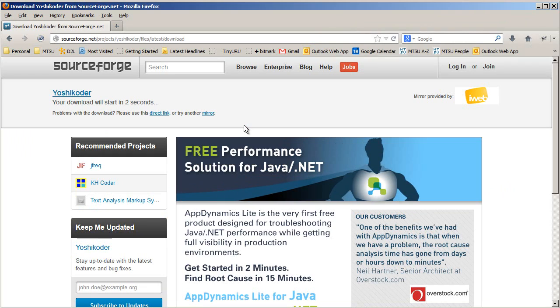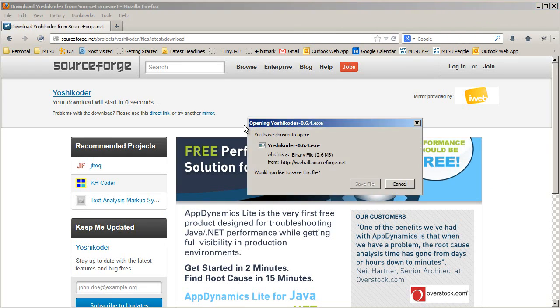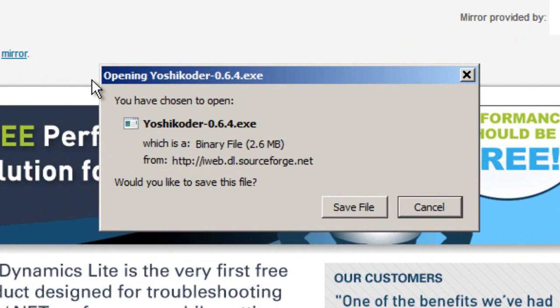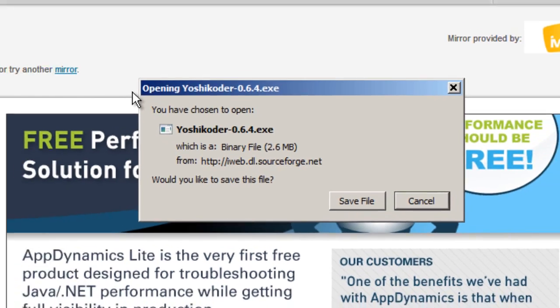You'll have to sit through a little commercial here, but sooner rather than later, a little download link will pop up. There it is right there. Just click Save File, and then save the file somewhere onto your computer or onto a flash drive if you prefer. It's a single file, Yoshikoder 0.6.4.exe in this case. Just double click on that file and the program will open. You might get a warning about your system not quite recognizing the developer of this software or something like that. That's okay. Go ahead and open it anyway.